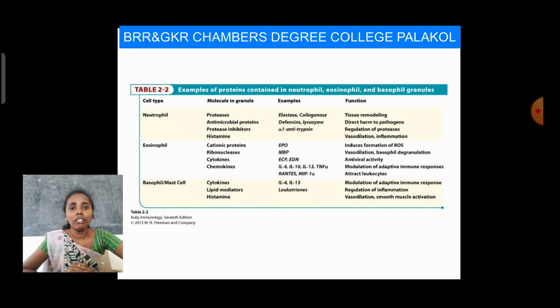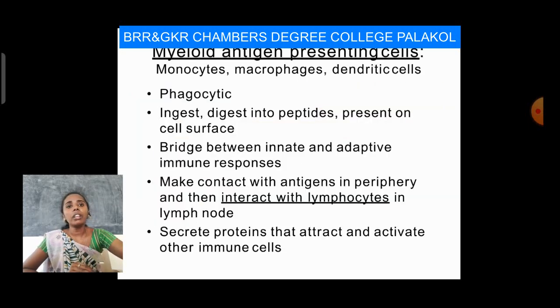Coming to myeloid antigen presenting cells. These myeloid cells are also produced by stem cells. They are monocytes, macrophages and dendritic cells. They are phagocytic and digest antigens into peptides presented on the cell surface.